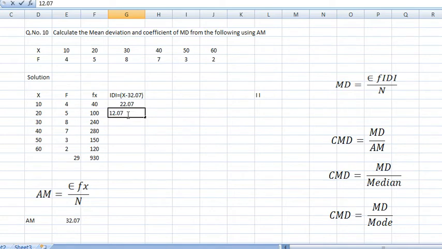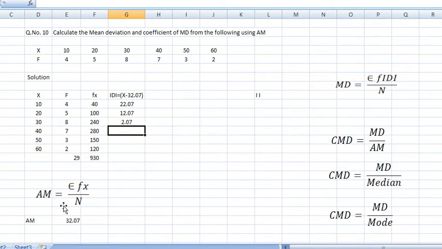Remember, it comes negative, but ignore the negative because this symbol indicates ignore. Ignore the negative symbol. Next, 30 minus 32.07, so the answer is 2.07.